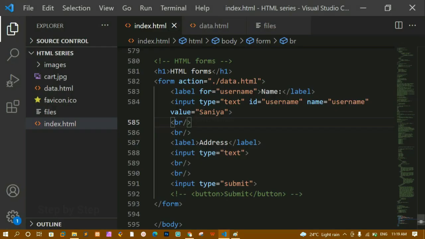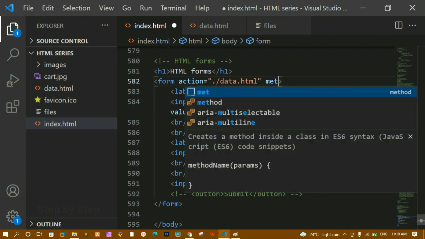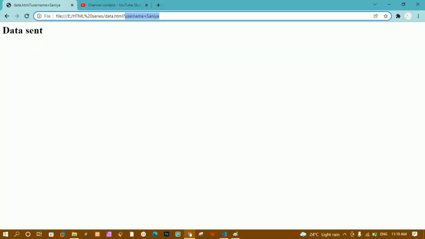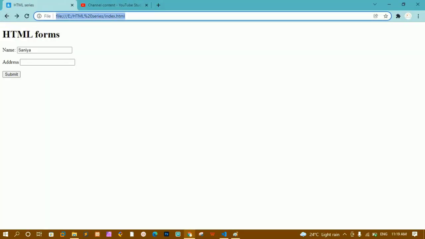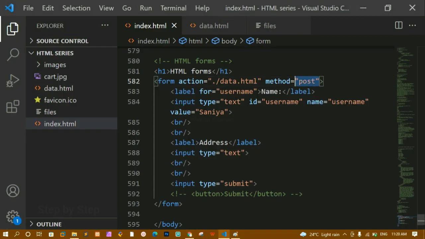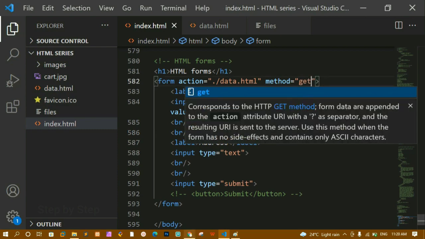Now inside this form, we have another attribute, that is method. Method is equal to post. We have two types of methods, post and get. I'll come back and refresh this one. Now whenever I click on submit, you can see now inside the URL I am not getting the Sanya name, because I have passed the method as post. Post will be very secure. Whenever we are sending any kind of data to the server, the post method is very useful. Whenever you are passing sensitive data like your password or email address, then you can use the post method here. If I just write here get, I'll save this.